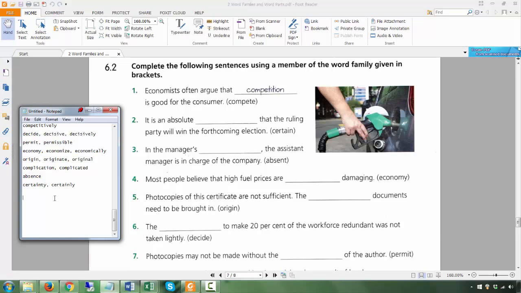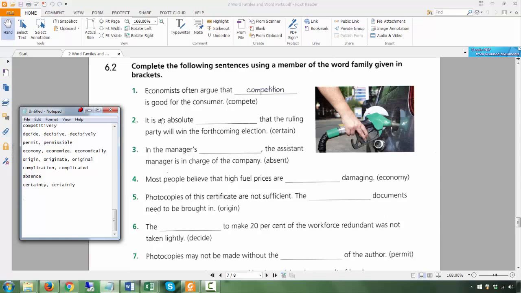So here, just let me analyze this. Economist is the subject, often argues is the verb. If you have a that plus clause, again, I'm going to talk about the word patterns, that plus clause means the clause is a subject and a verb. That means you start with your subject again. Competition, your subject is always a noun, right? So that's why you can't put compete. You can't put competitive, which is the adjective, because this is your subject, which is a noun. So you have to put a noun version, which is competition, and your verb is.